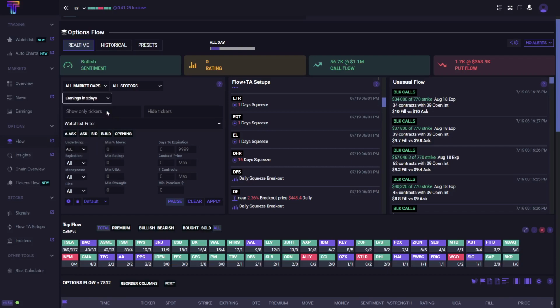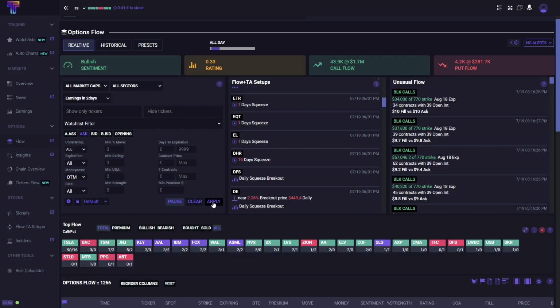One, let's do earnings the next 2 days. So if we do earnings the next 2 days, we want to see people buying positions, and we want to see people getting out the money calls or puts. That way we see that they're making big bets that the stock's going to move one way or the other. So when we apply these filters, we have a handful of lists right here.